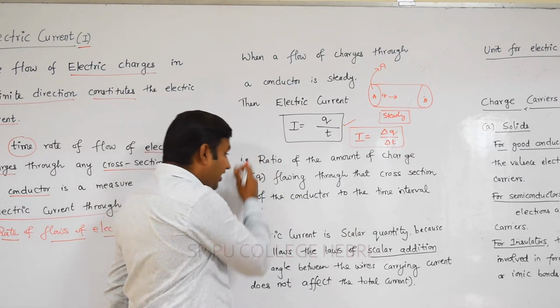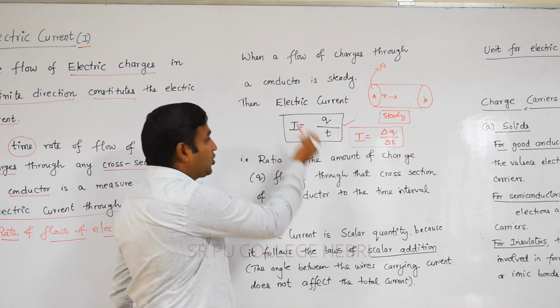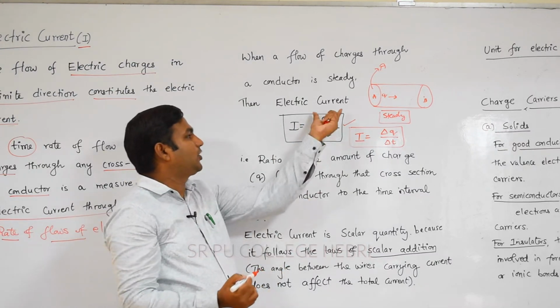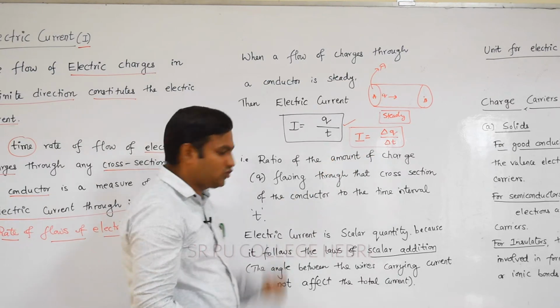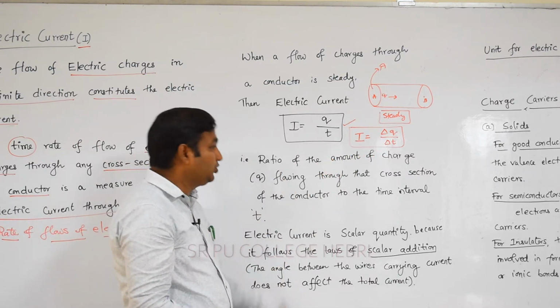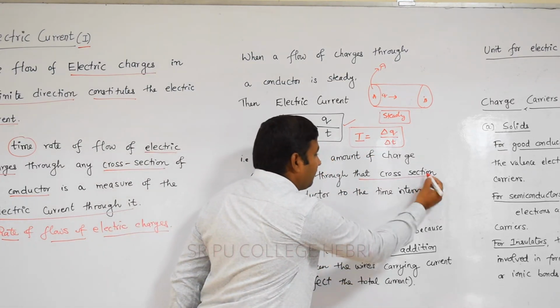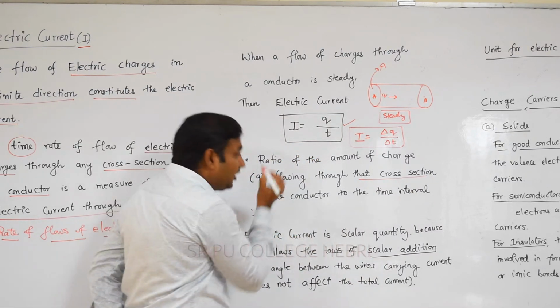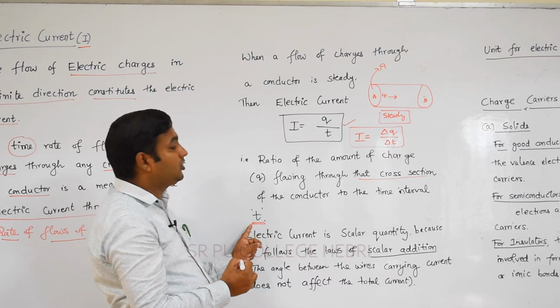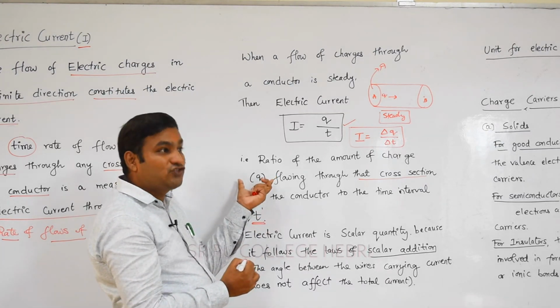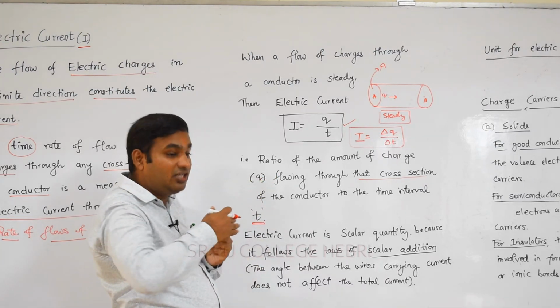Remember, we can define electric current by using this equation also, I is equal to Q by T.